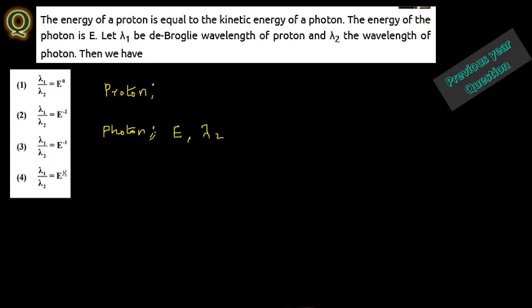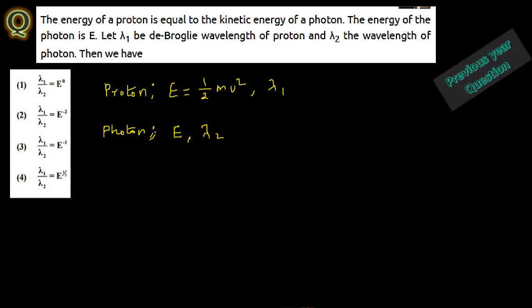Similar in this case of proton. Here I just mention the energy as E, but in this case the energy of the proton, that is a particle, is kinetic energy. Here the kinetic energy is E = 1/2 m v squared, and the wavelength here is lambda 1.